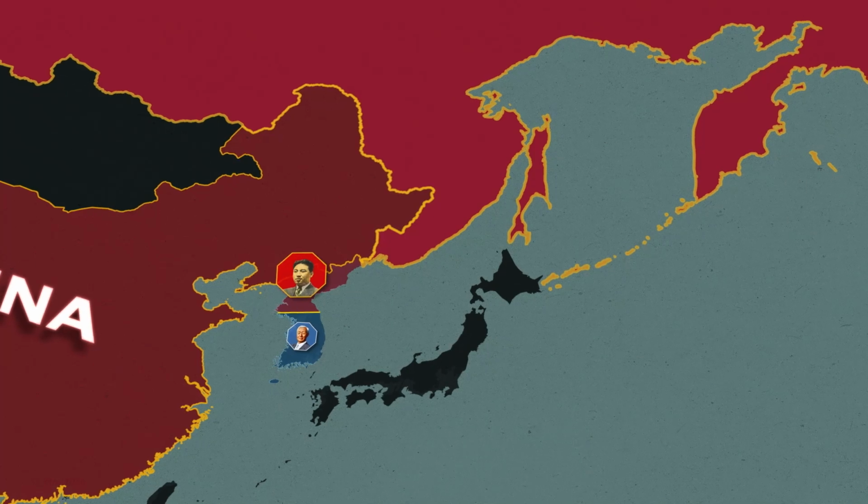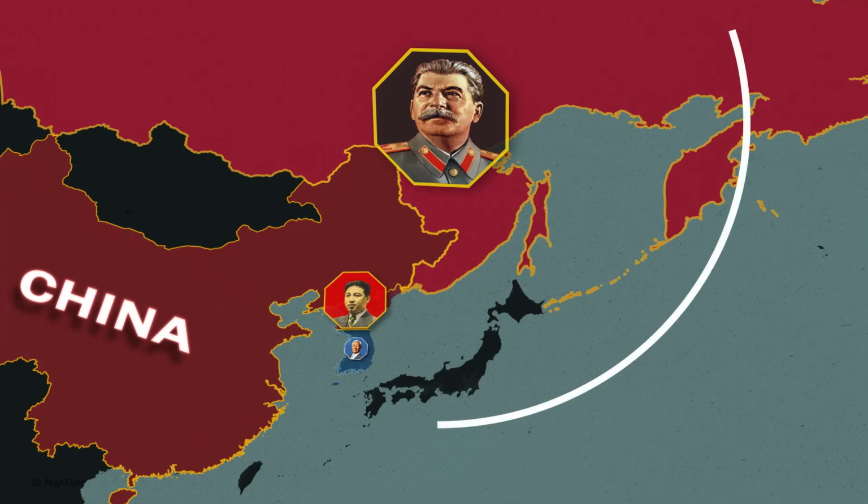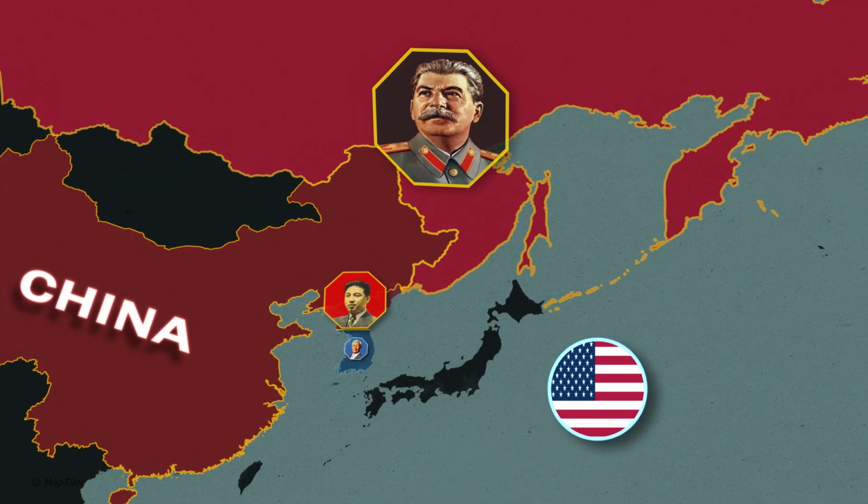North Korea asked for help from its allies to invade South Korea. Stalin, the leader of the Soviet Union, gave his permission and equipment, but made it clear that the Soviet Union would not intervene directly. What Stalin was hoping to gain from a war in Korea was to distract America's attention away from Eastern Europe during the Cold War.